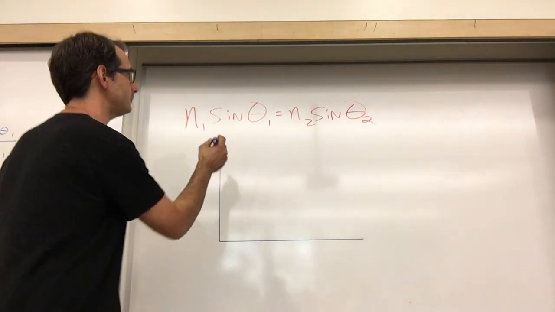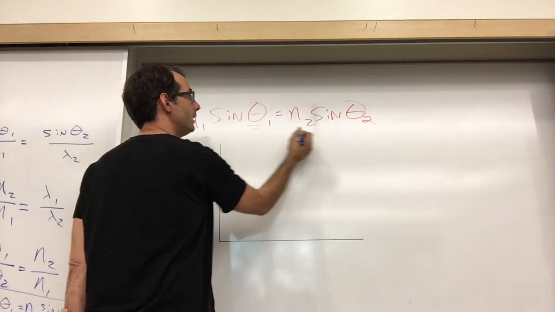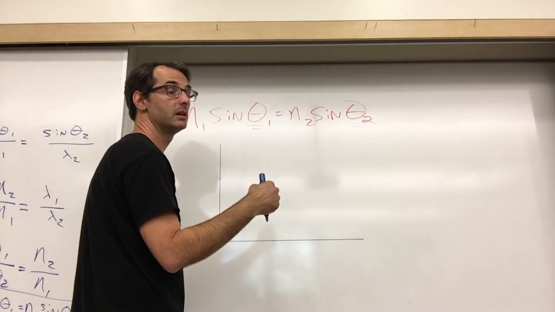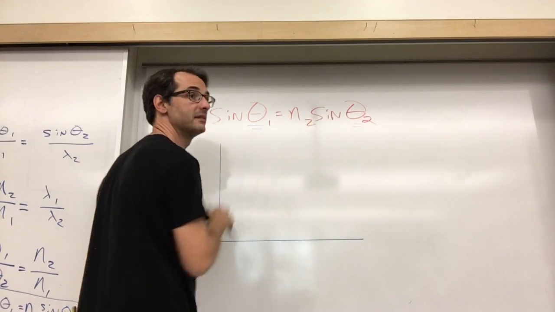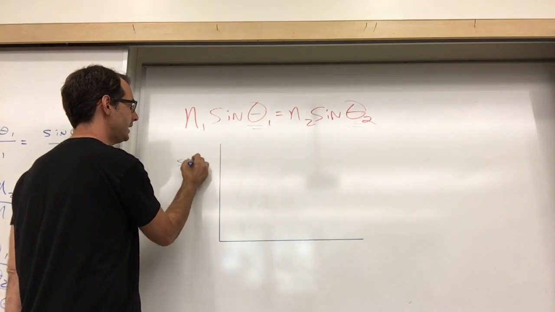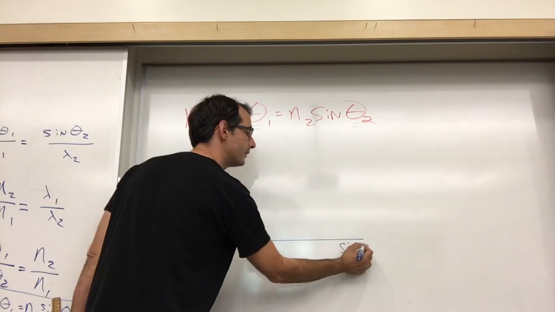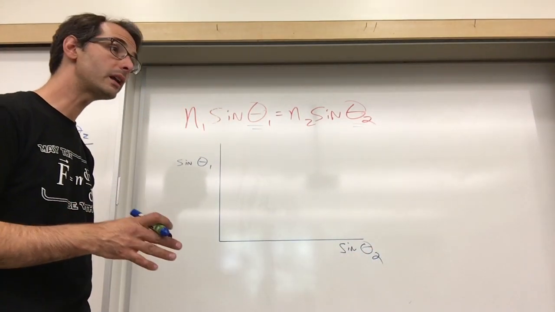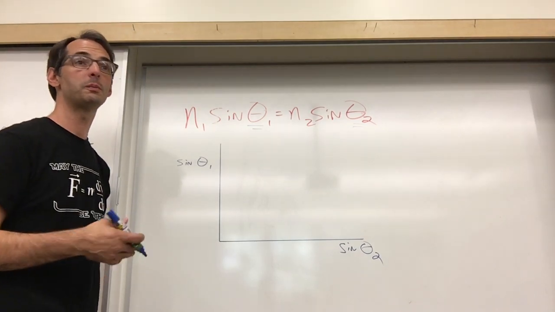Let me say that again. What Roxy is basically saying is that if you measure theta 1 and you measure theta 2, you can then put them into your calculator and expect that the ratio of this to that is the ratio of this to that. So here's how we're going to do this. We're going to plot the sine of theta 1 on a y-axis, and then we're going to plot the sine of theta 2 on an x-axis. What should the data look like, and what should the slope be?